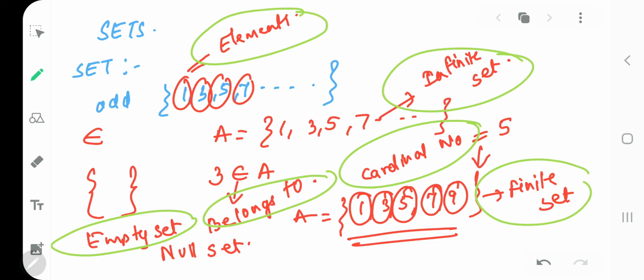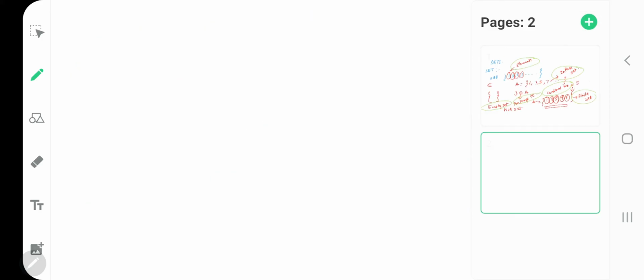Then I'll be teaching you what you mean by joint sets, equal sets, equivalent sets. So all these concepts we will do as we come across the problems in our exercise. Shall we start with our 13A? Okay, let's get started. So we have chapter 13, exercise 13A.